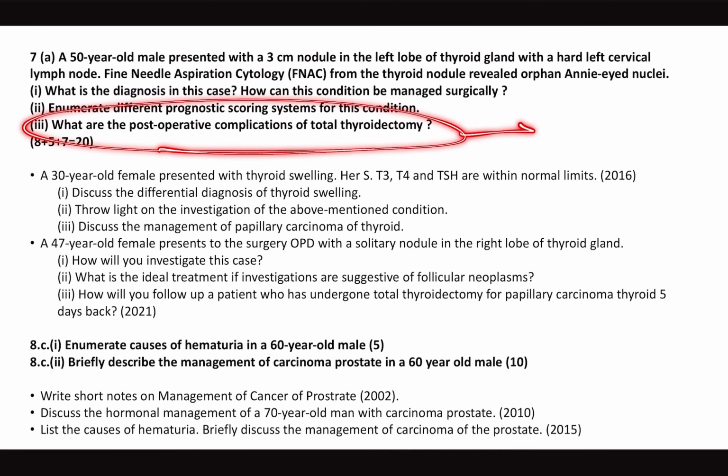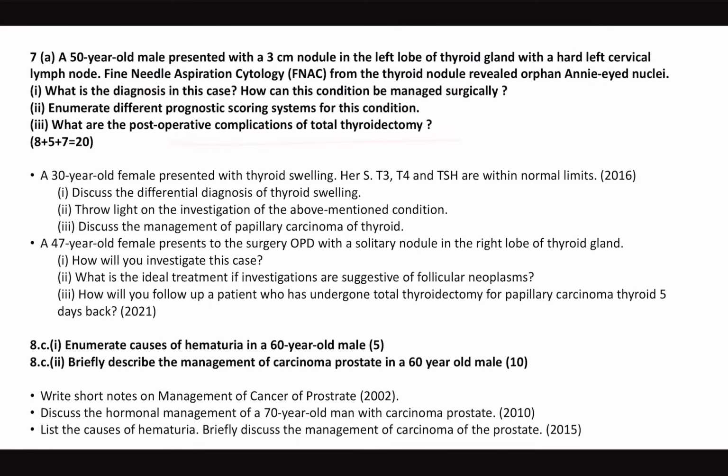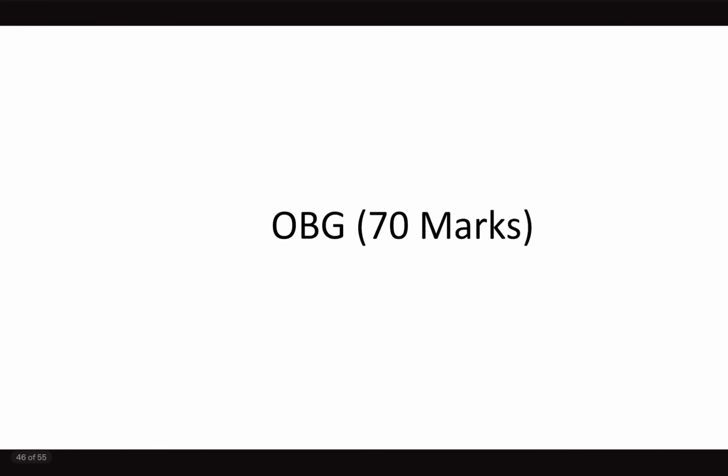We all know after removing thyroid, we have hypocalcemia, which can present with obstetrician's hand sign, Trousseau sign, Chvostek sign, etc. Right, hypocalcemia, because parathyroid glands will be resected. And also one more thing is hoarseness of the voice because of damage to the RLN. Very important. If you write these two, you will get very good marks in this question, because the weightage is 7 marks here for post-operative complications. It's a repeat again, papillary carcinoma, 2 times they asked in the last few years. And causes of hematuria and management of CA prostate, important, a repeat.